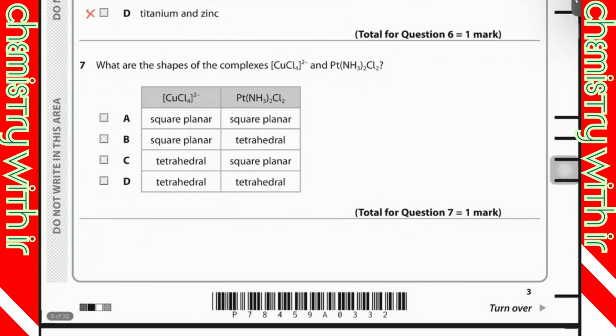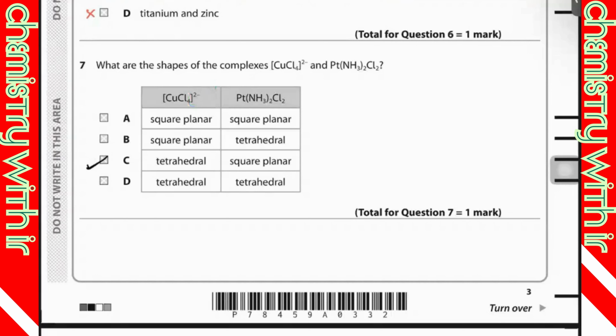Question number 7. I told you whenever the coordination number is 4, it may be square planar and it may be tetrahedral. So they are asking what are the shapes of the complexes copper chloride and platinum. Tetrahedral and square planar. Yeah, good.